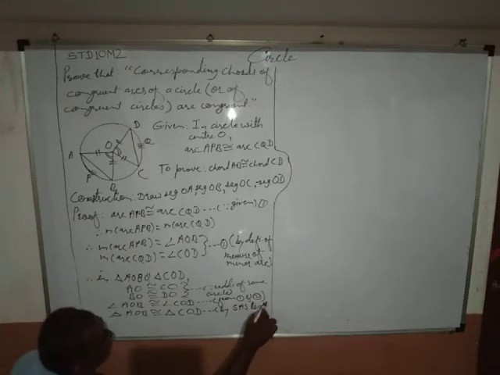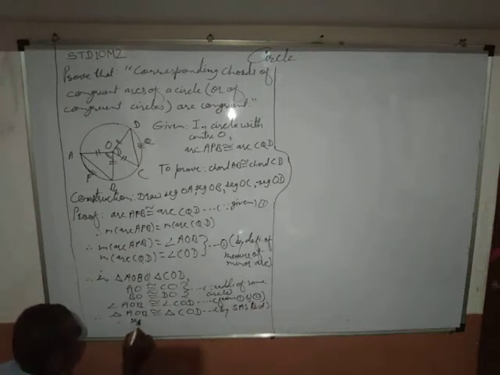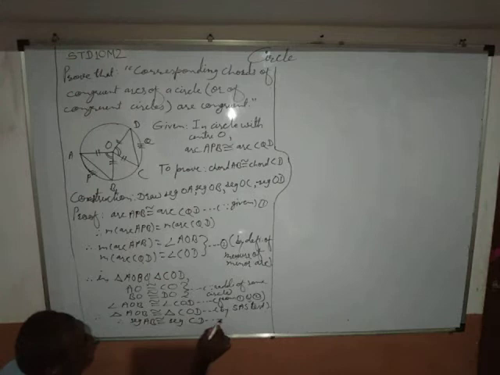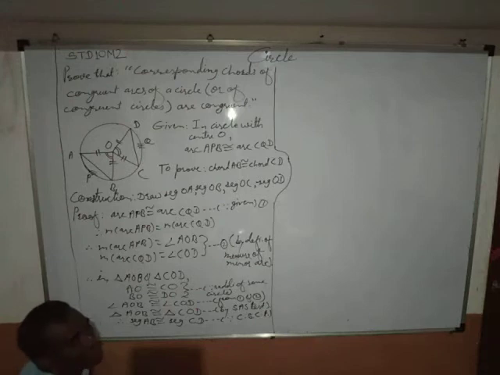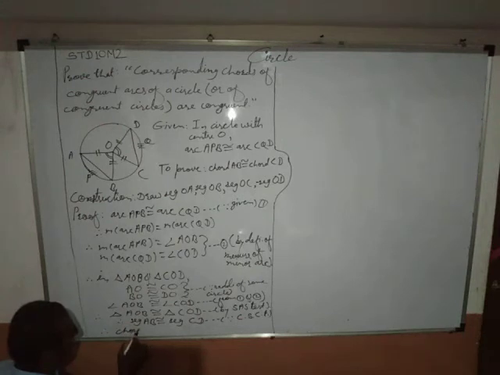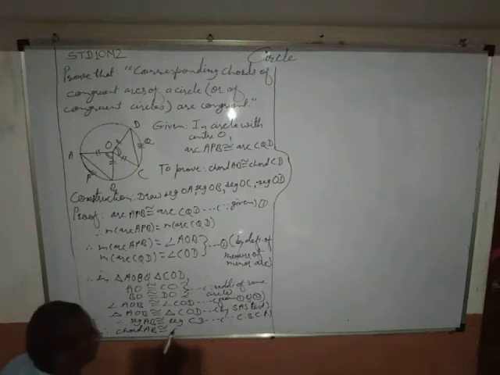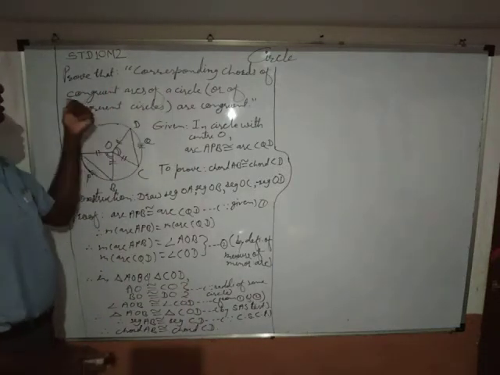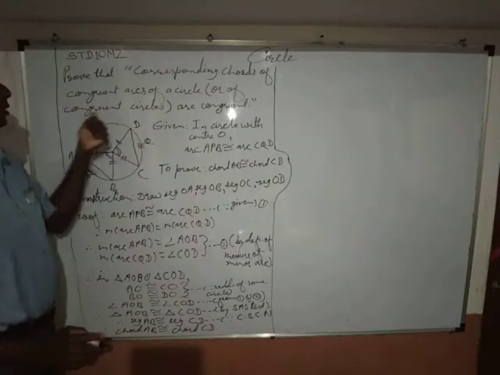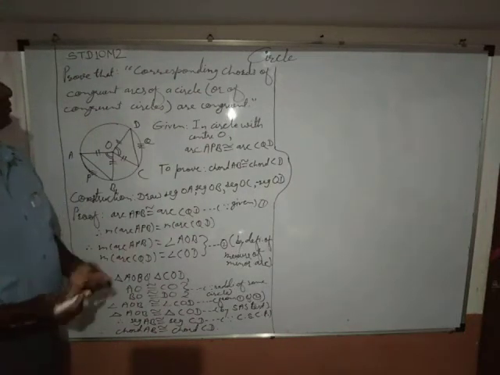and therefore seg AB is congruent with seg CD, since corresponding sides of congruent triangles are congruent, and therefore seg AB, which is nothing but chord AB, is congruent with seg CD, means chord CD. Hence the proof. Here we proved corresponding chords of congruent arcs of a circle or congruent circles are congruent.